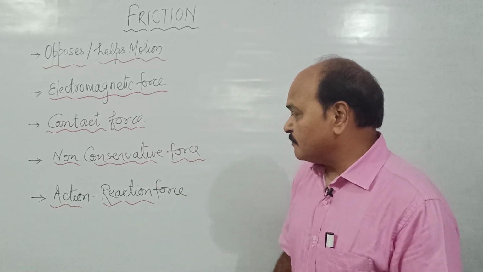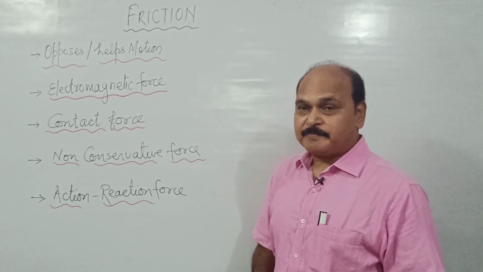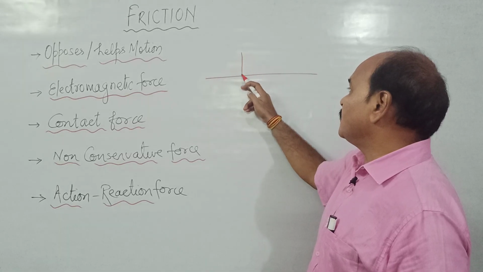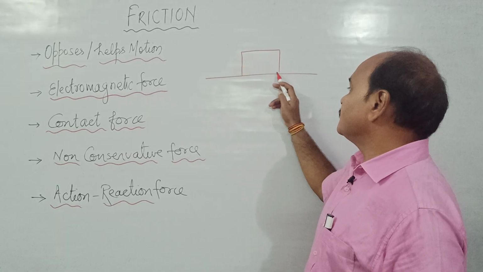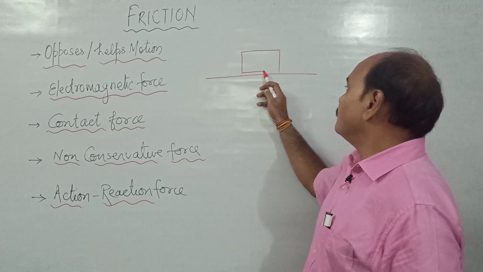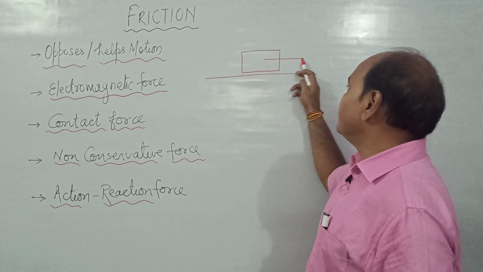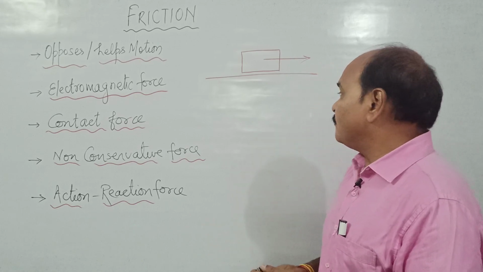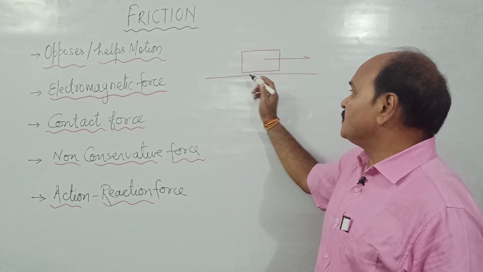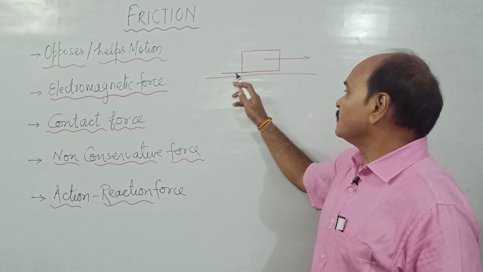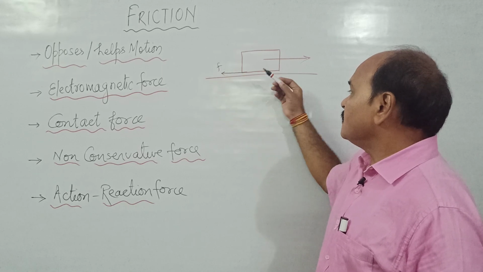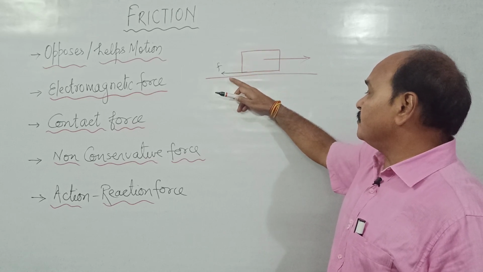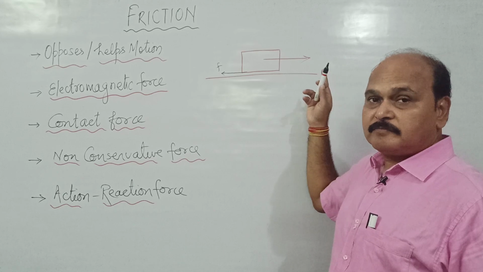Let us understand this force of friction as an action-reaction force. Suppose this is a body, this is the surface, and this is the body which tries to move over the surface. If this body is made to move in this direction over this surface which is rough, then what will happen? The force of friction of the surface would act over this body in the backward direction. Yeah, this is the force of friction due to the surface acting over this body. Unless this force of friction is overcome, this body cannot move.